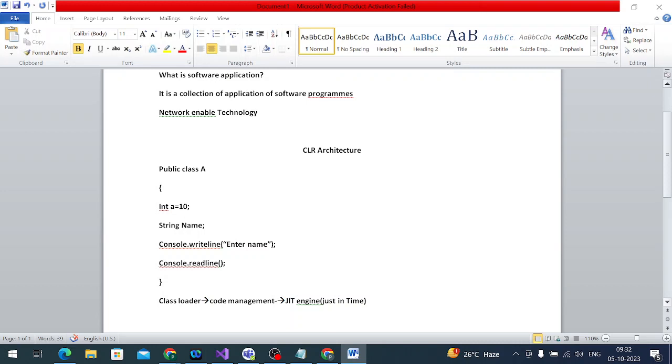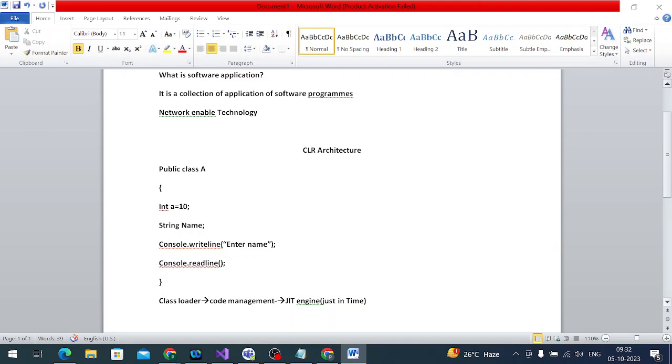Now, this one is one kind of execution. The major challenge is translating English language to machine language. We need some software application, some converter. Like I know Telugu, you know only Hindi, but I cannot speak Hindi and I cannot understand your Hindi. You cannot speak Telugu or understand my Telugu.